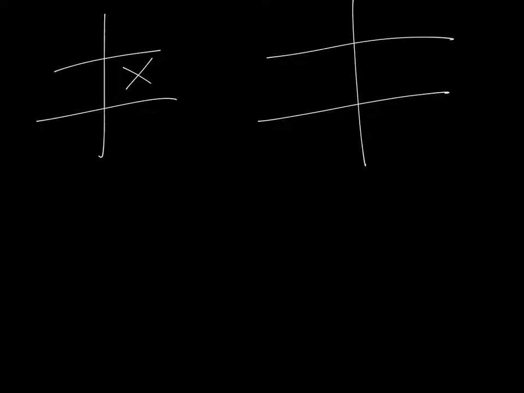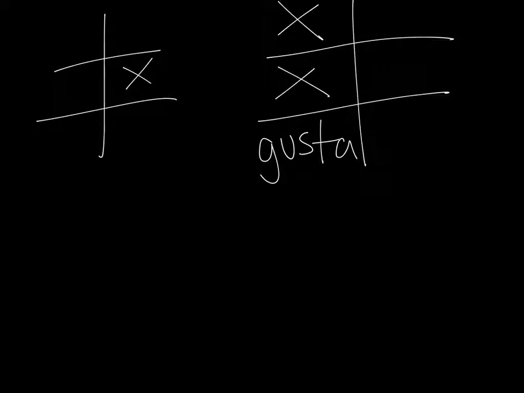You have the verb gusta, which would fall in the singular right here. Technically, in this area, it would be gusto. In this area, it would be gustas, but we're not using those. This one, gusta. Up here, it would be gustamos, but we're not talking about us pleasing anyone. And then right here, it would be gustan.